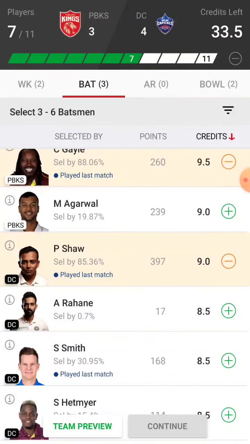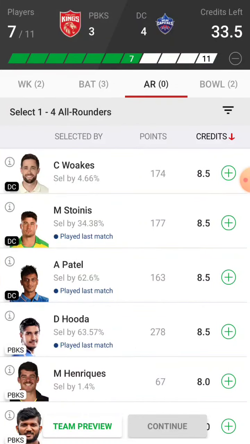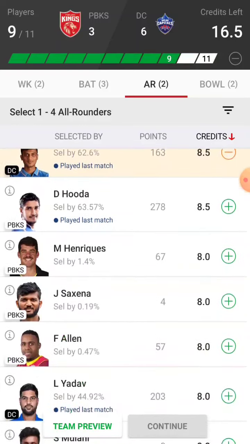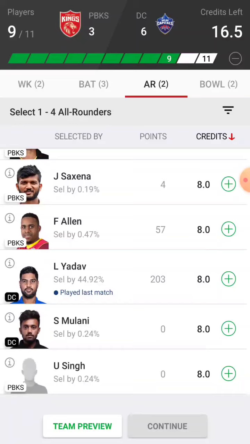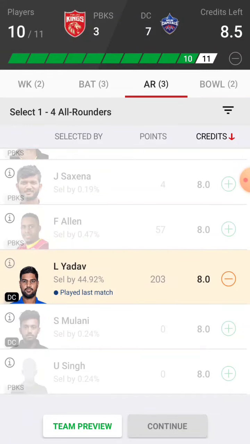In the all-rounder section, I will take first of all Stoinis because of his very good record against Punjab Kings, no other reason. I will also take Axar Patel because of his good record against Chris Gayle and KL Rahul, and if you want to take Deepak Hooda, you are free to take him. I will also take Lalit Yadav because of two left-handers in Punjab Kings. First will be Chris Gayle and second will be one of Pooran or David Malan, whoever is going to play. Lalit Yadav also got 2 wickets in the last match on the same ground.